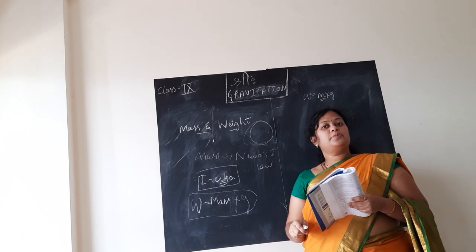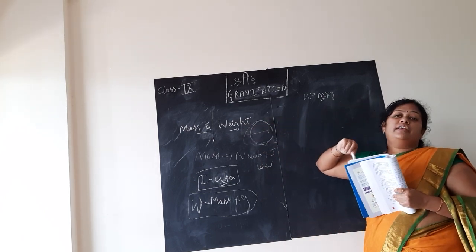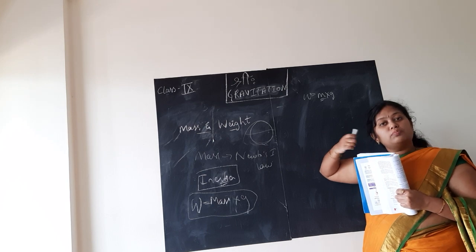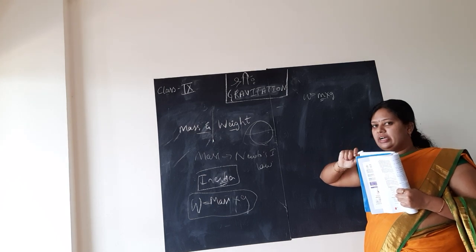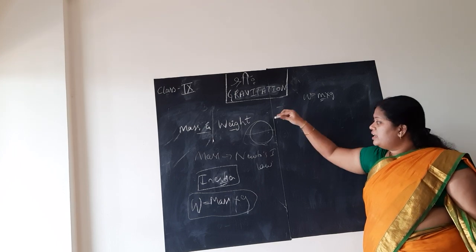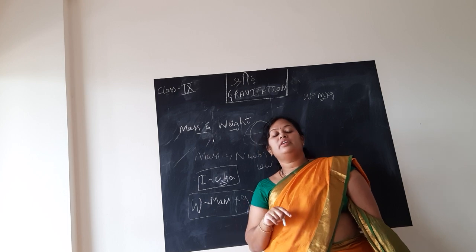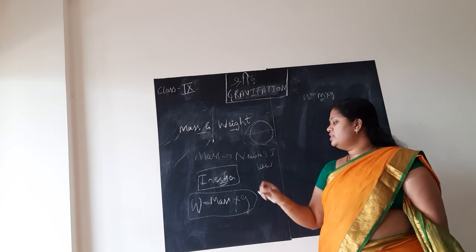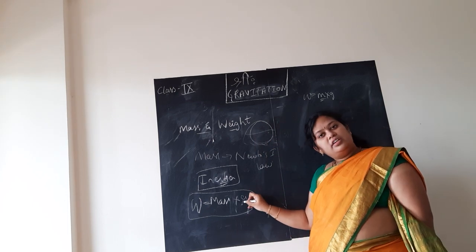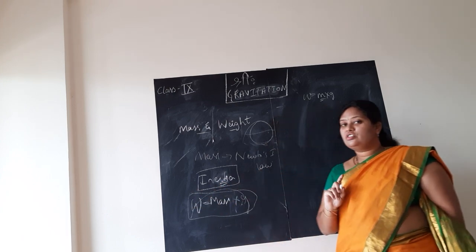At the poles of the earth, the gravitational force is more compared to the equator. It doesn't mean at the equator there is no gravitational force. Of course it is there. But at the poles the gravitational force is more than near the equator. Hence we say g varies. In turn, the weight of the object also varies, but mass does not vary.